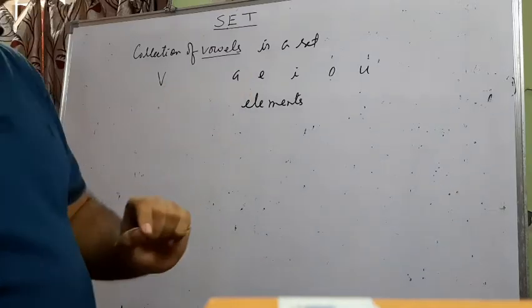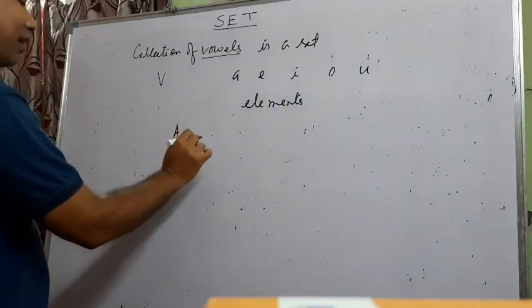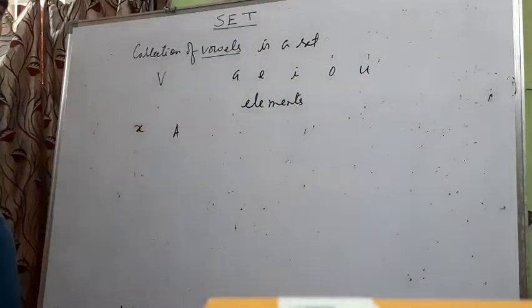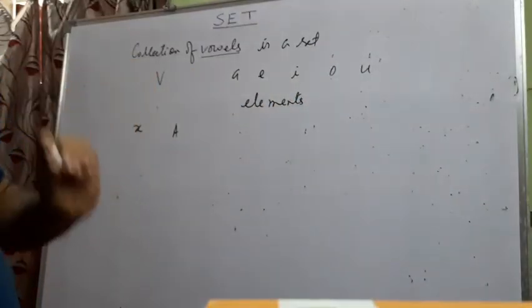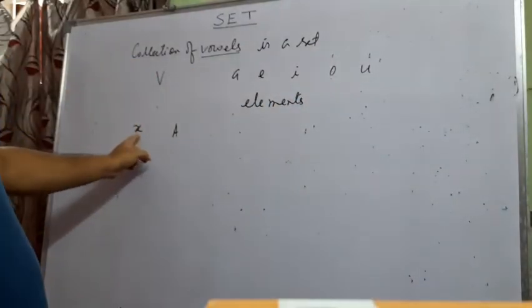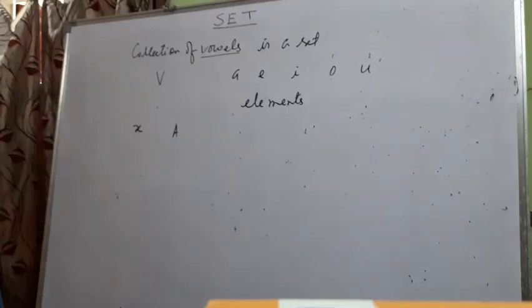And in general, for any set we use a capital letter, and for any element we use a small letter, say x. Here we know the elements, but suppose for any set A and any element x, we use x for the element and A for the set.